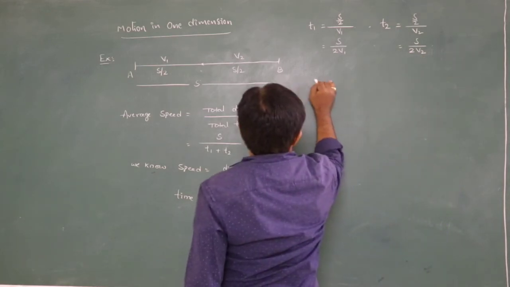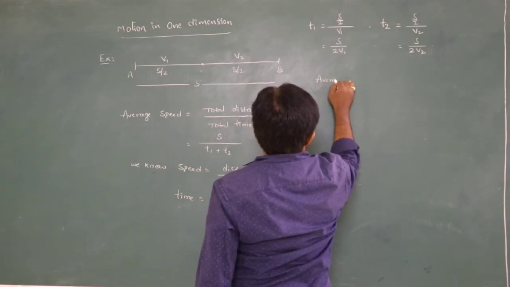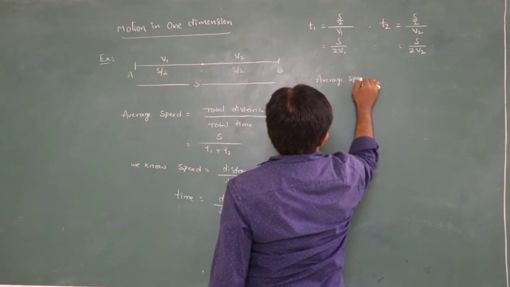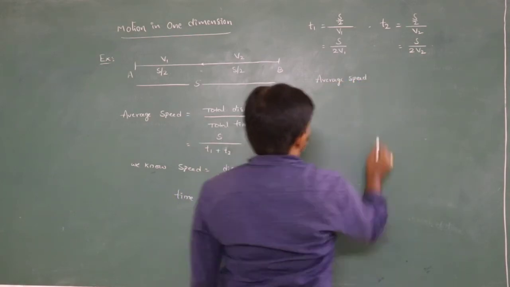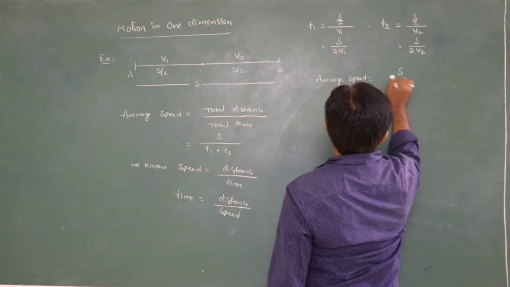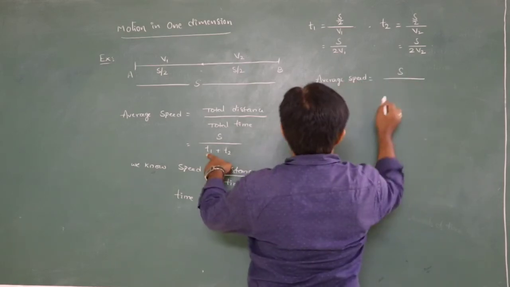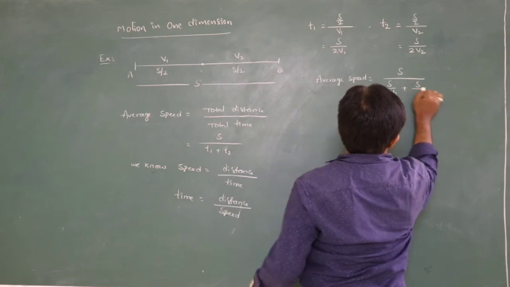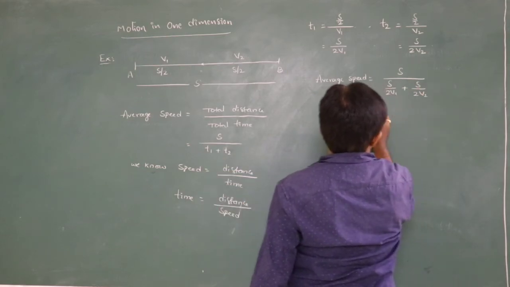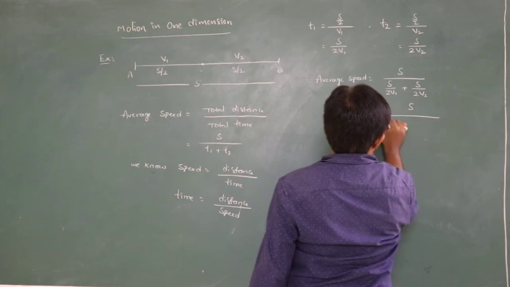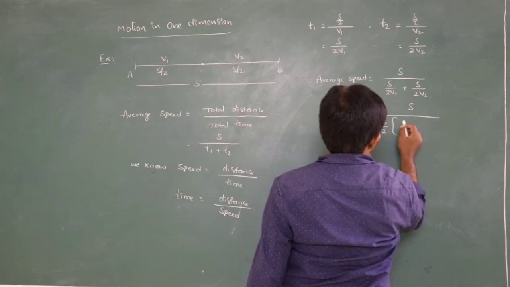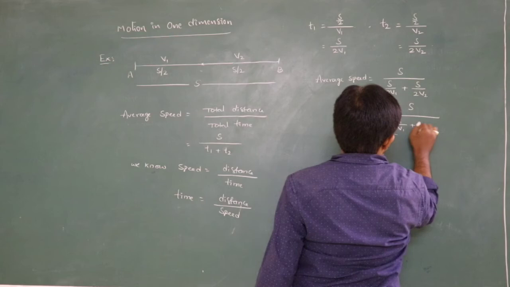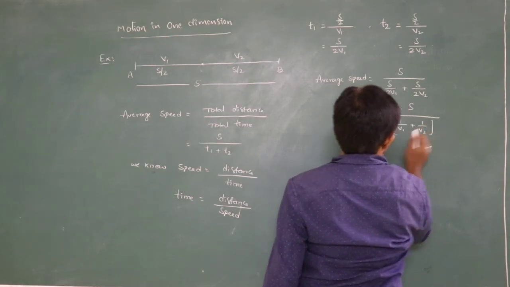Therefore, average speed: total distance is S, total time is S by 2 v1 plus S by 2 v2. S divided by S by 2 common, in the denominator it is 1 by v1 plus 1 by v2.